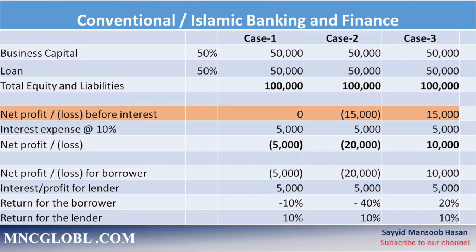In case 1, the ratio of loss to the borrower is 10% and the gain for the lender is 10%. In case 2, the ratio of loss to the borrower is 40% and gain to the lender is the same 10%. In case 3, we see that the gain to the borrower is 20% and the gain to the lender is 10%. Here we see that the borrower has different gain or loss situation, whereas the lender is getting the straight 10%, which is the interest rate.